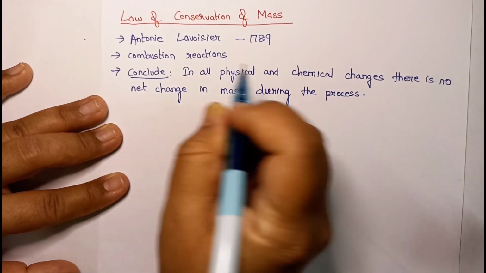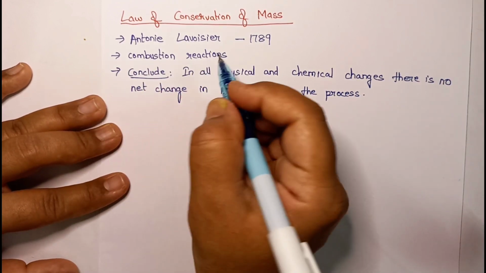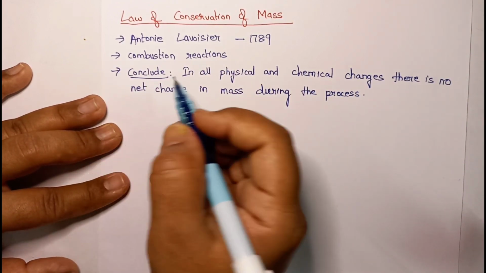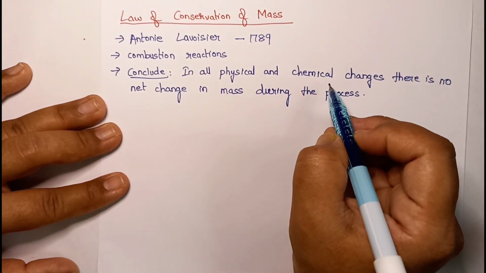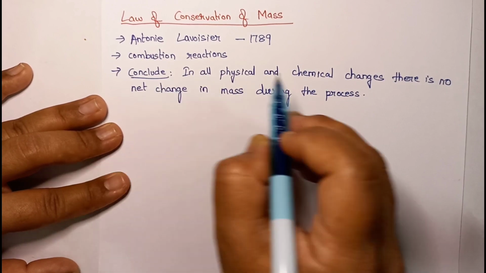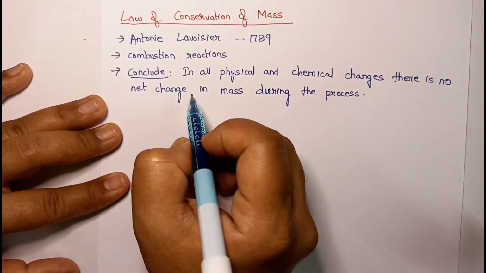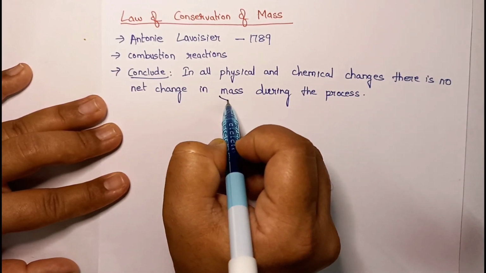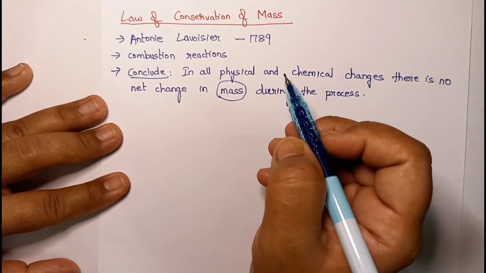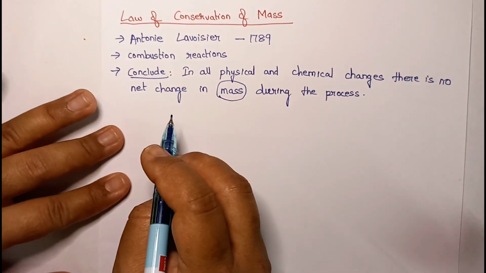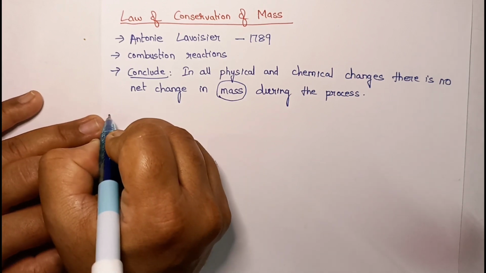Okay, so when he carried out different combustion reactions, he came to the conclusion that whether a physical change takes place or a chemical change takes place, during the entire change, there is no change in the mass during the process. So based on this conclusion, he proposed the law of conservation of mass.